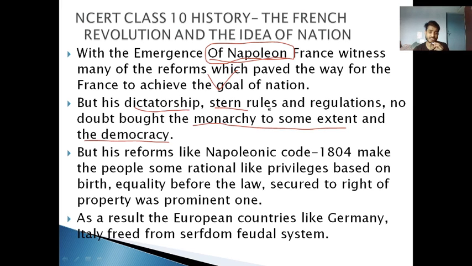उसके स्टर्न जो रूल्स थे, रेगुलेशंस थे, कहीं ना कहीं फिर से मोनार्की को ला रहे थे, और जो डेमोक्रेसी वहाँ के लोगों ने हासिल की थी या फिर हासिल करने वाले थे, उसको नेपोलियन अपने स्टर्न रूल से एंड करने वाला था. But his reforms like the Napoleonic Code, which was introduced in 1804, made the people rational: ending privileges based on birth, equality before the law, and secure right of property were prominent ones.